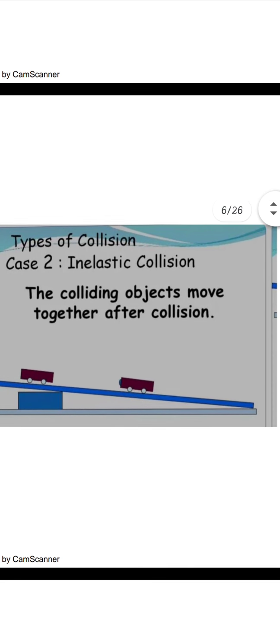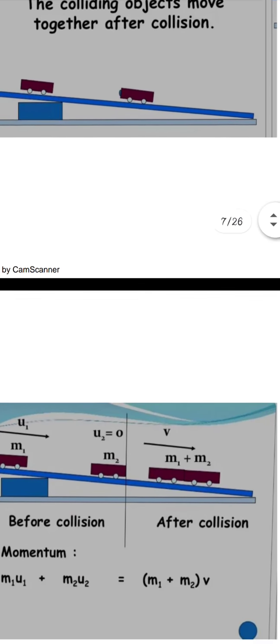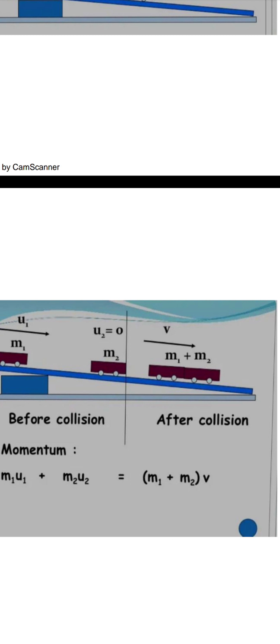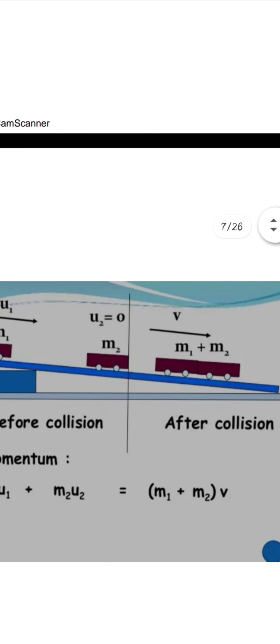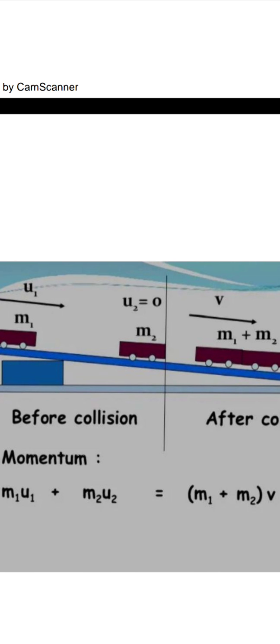But in the inelastic collision, after collision they will move together. Let us consider the second body is stationary, so its velocity will be 0. Like a red coin at the stationary position, and we strike the white coin so that it moves and strikes the red one. Now the red is stationary and the white is in motion. So the white coin has mass m1 and velocity u1. But the red coin has mass m2 and it is not in motion, so its velocity is given as 0.